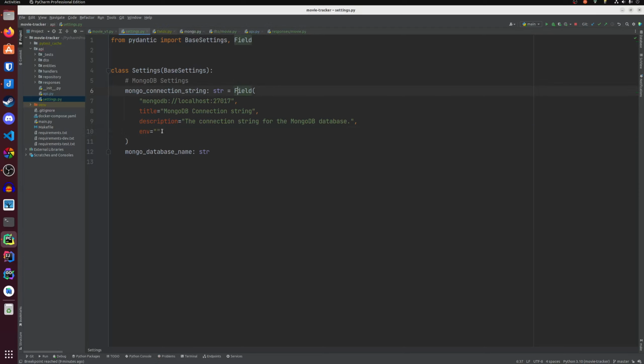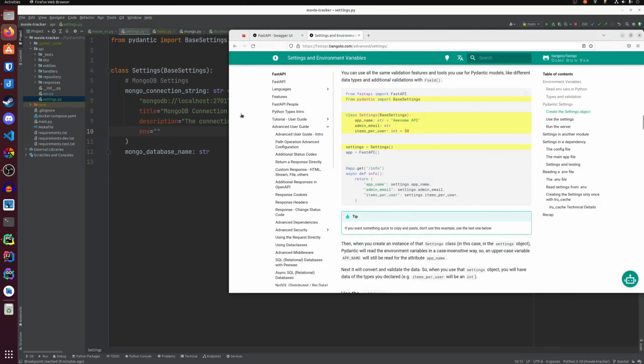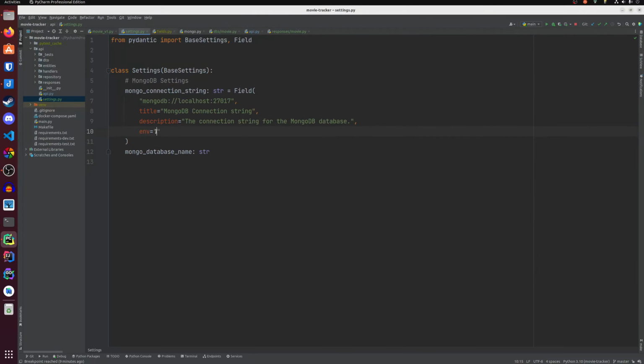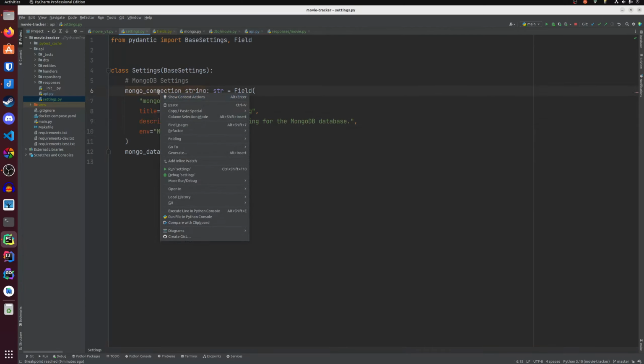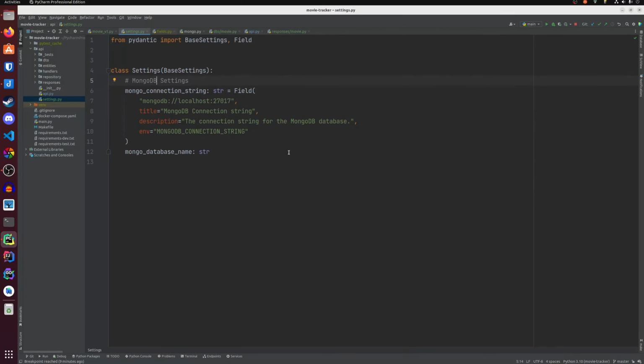Using env will make it so we can name this environment variable. So I want MONGODB_CONNECTION_STRING. If we use multiple databases in our application, we can give it a more specific name like MONGODB_MOVIE_CONNECTION_STRING.